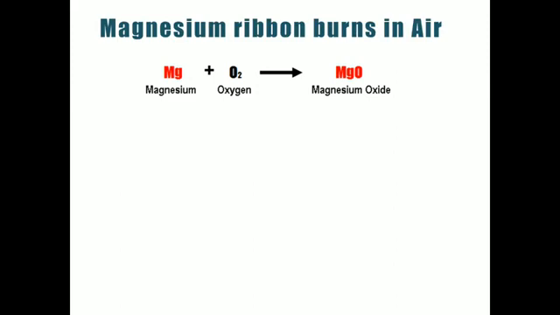Magnesium is a metal, remember, and it is available in ribbon form, so we call it magnesium ribbon. If we burn this magnesium ribbon in air, that is oxygen, magnesium and oxygen combine to form a compound known as magnesium oxide. Magnesium is a metal, so magnesium oxide is a metal oxide.